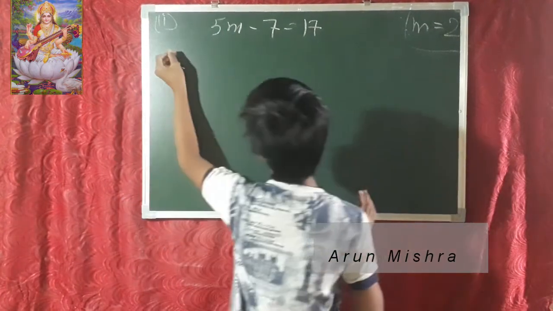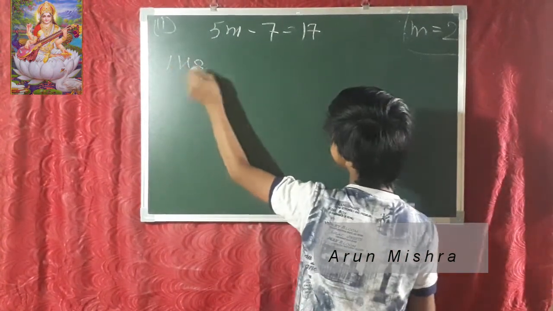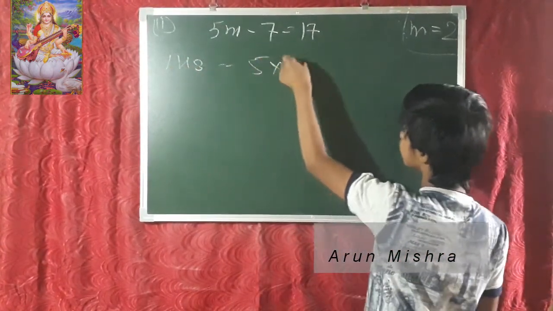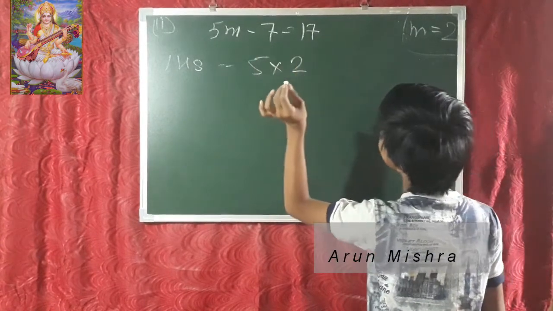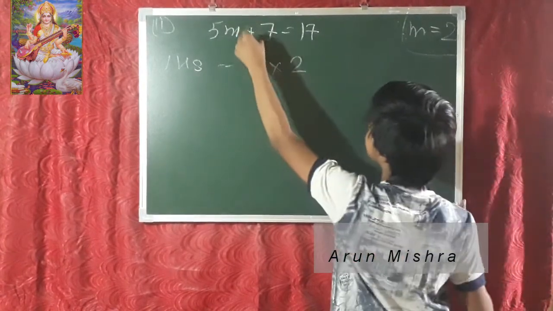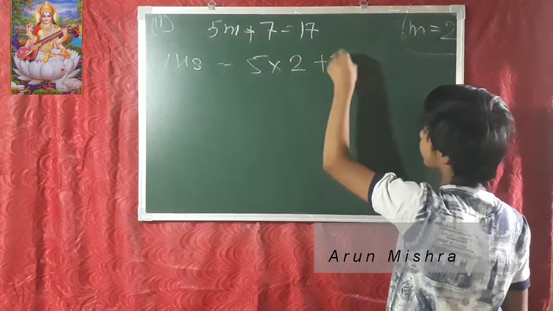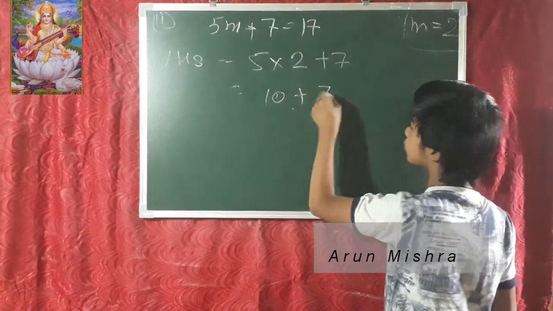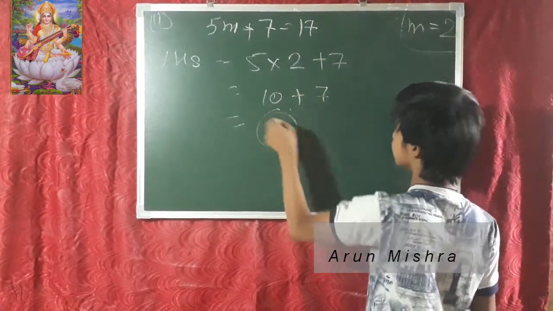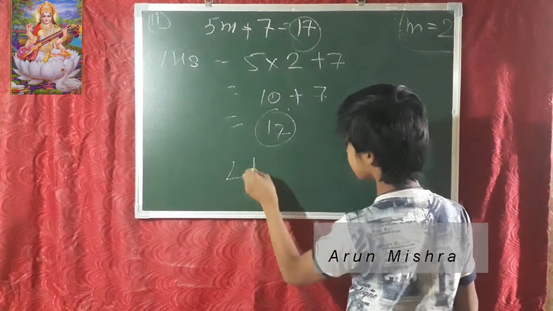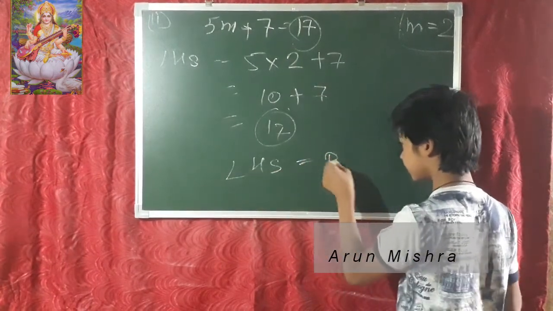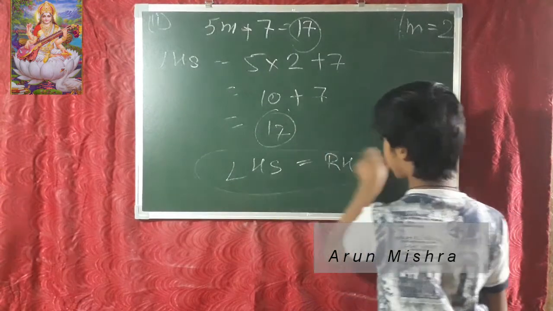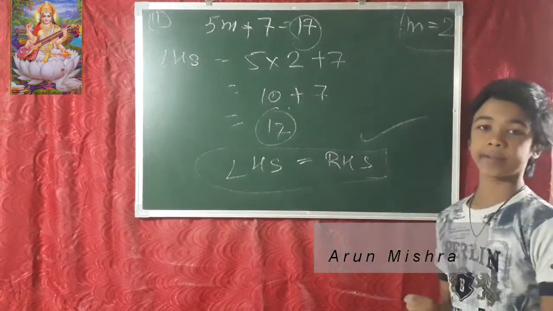Find m. LHS is equal to 5 into 2, plus 7. 5 into 2 is 10, plus 7, so it is 17. So LHS and RHS are equal. So the answer is right. The value is right. The equation is also right.